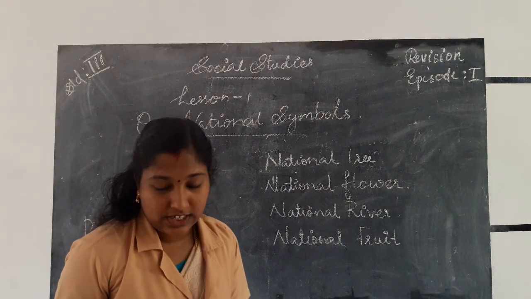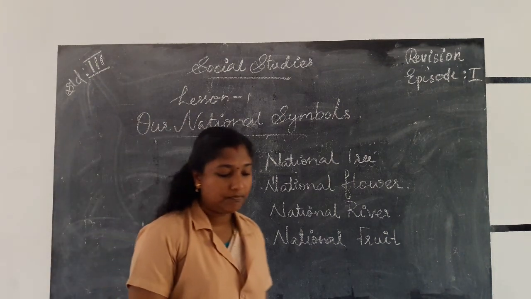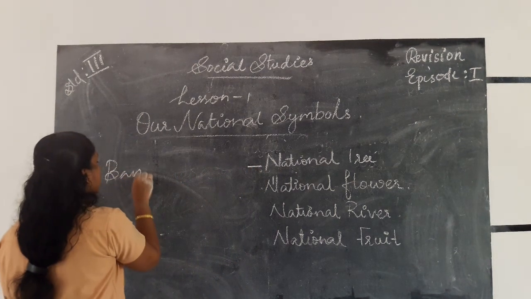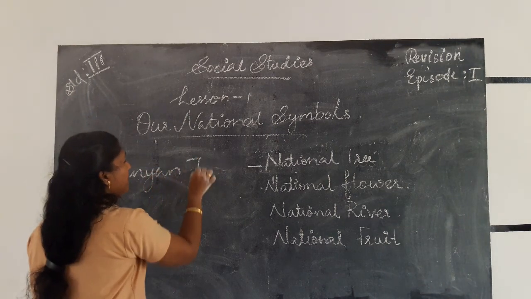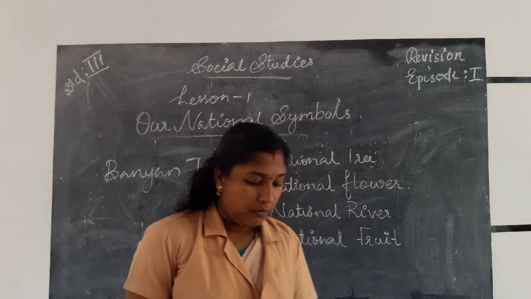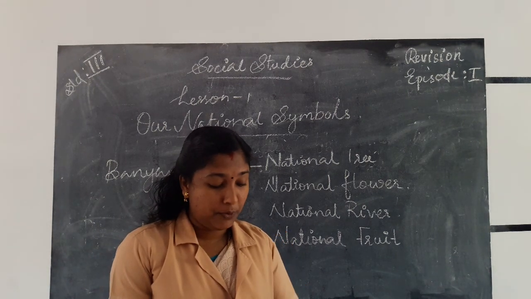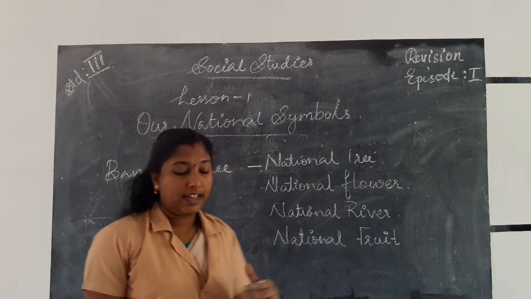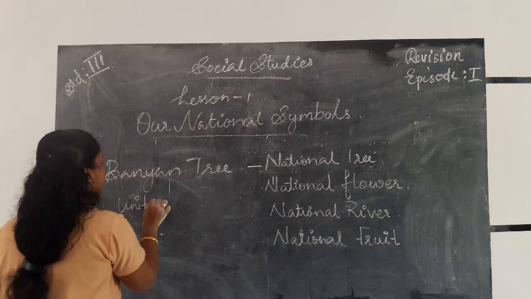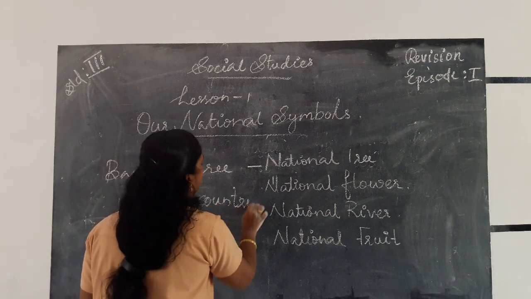Then next one, national tree. What is the national tree of India? Yes, banyan tree. Banyan tree is the national tree of India. Then the banyan tree is a huge structure and it has deep roots. It symbolizes the unity of our country.